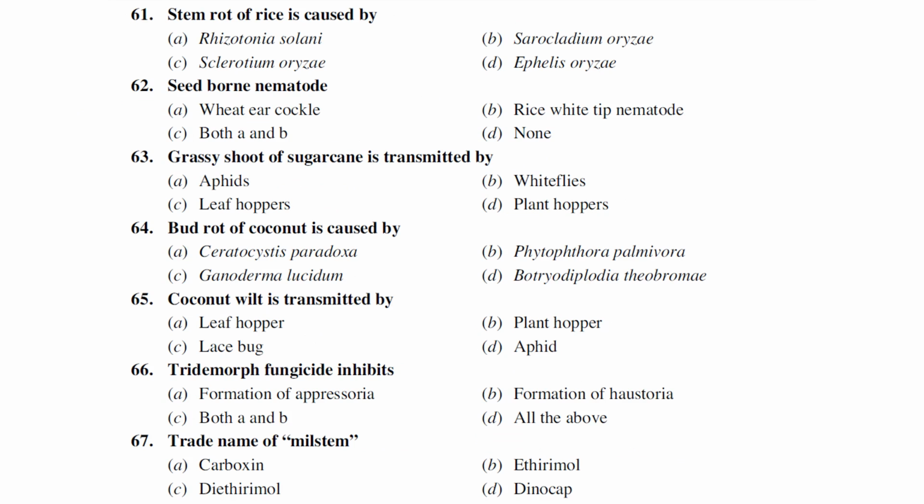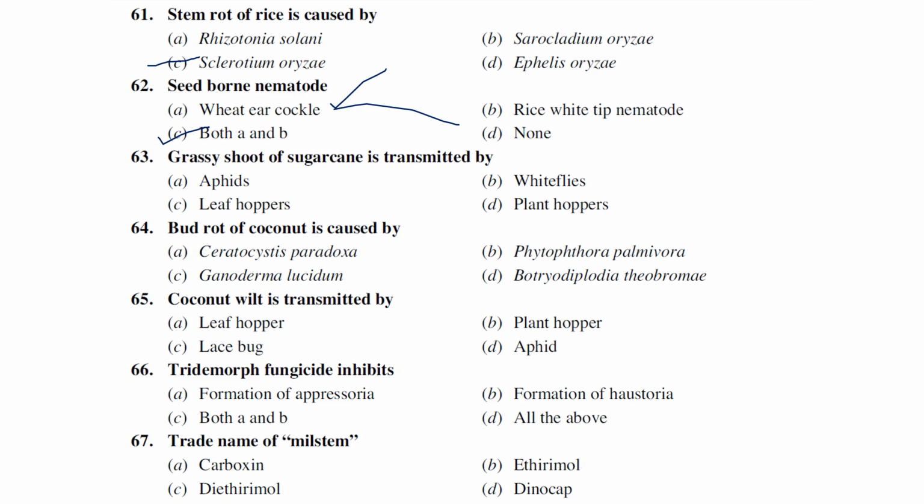Stem rot of rice is caused by Sclerotium oryzae generally. Which of the following is a seed-borne nematode? Wheat ear cockle, rice white tip nematode, both A and B, none of the above. Both the diseases are seed-borne only. So the answer is A and B.